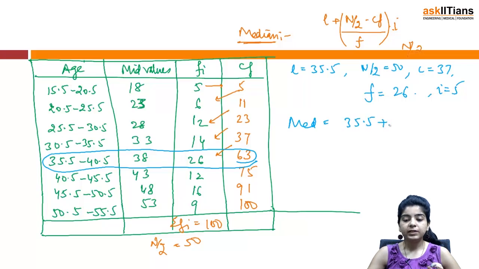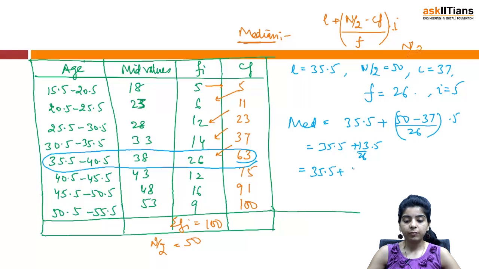So median becomes 35.5 plus 50 minus 37 by 26 into 5. So this becomes 35.5 plus 13 by 26 into 5. So 35.5 plus 5 by 2, that's 2.5.